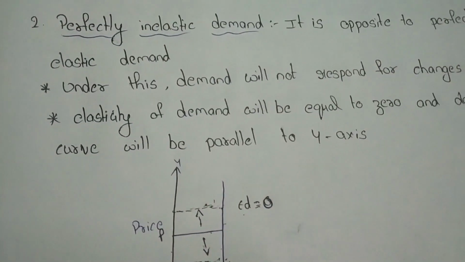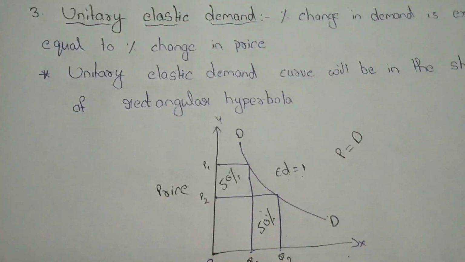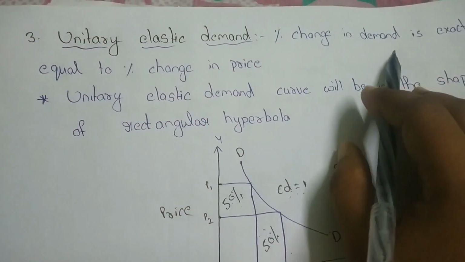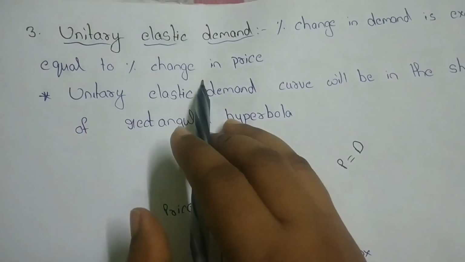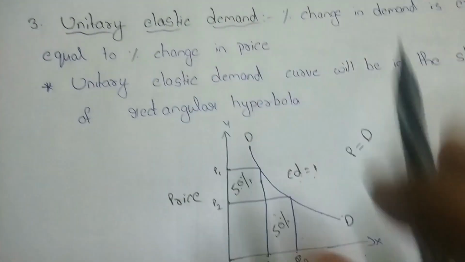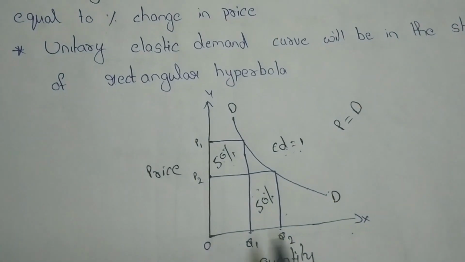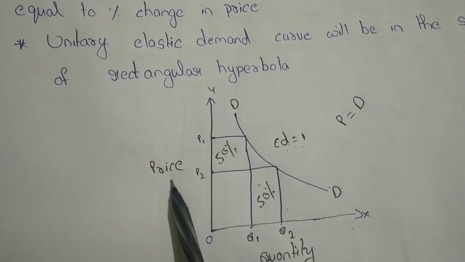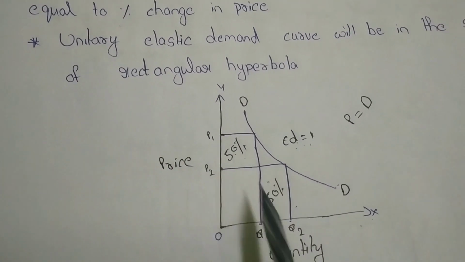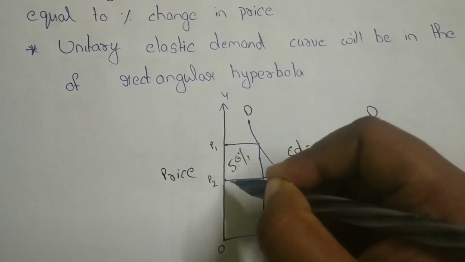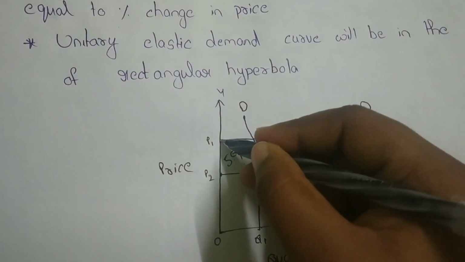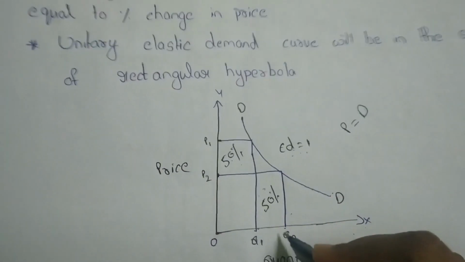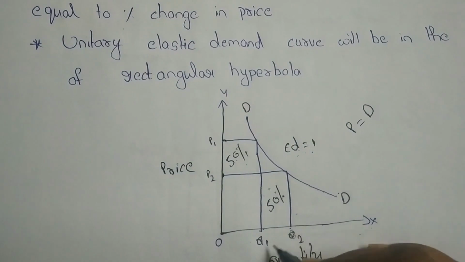Next, the third one, unitary elastic demand. Here the percentage change in demand is exactly equal to the percentage change in price. How is it possible? Let's see. There is an x-axis which represents quantity demanded and a y-axis which represents the price. This is the original price and original quantity. Here the price increases from P2 to P1, and the quantity demanded decreases from Q2 to Q1.